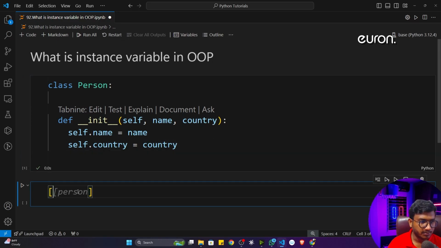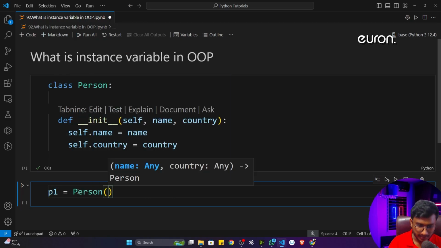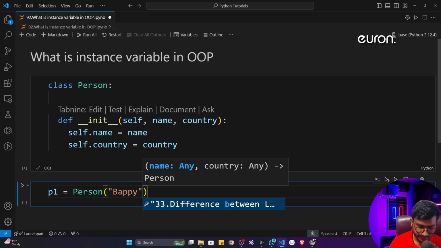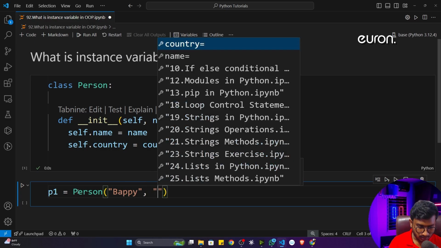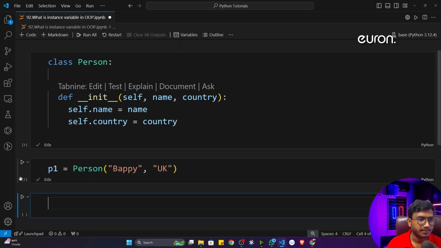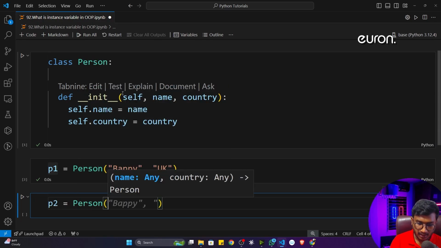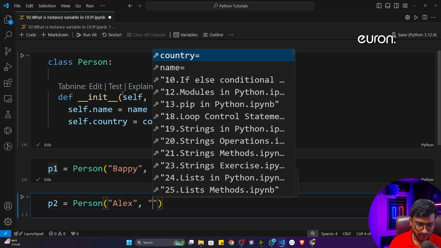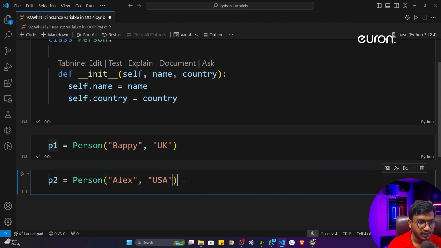Now let's say I will create an object called P1. This is my object of the person class, and it will take the name as input. Let's say the name is Bappy, and the country is UK. Now if I execute the program, it has created this particular object. Now if I again write P2 is equal to person, that means I'm creating another object of the person class. Now I'm passing name is equal to Alex and country is equal to USA.